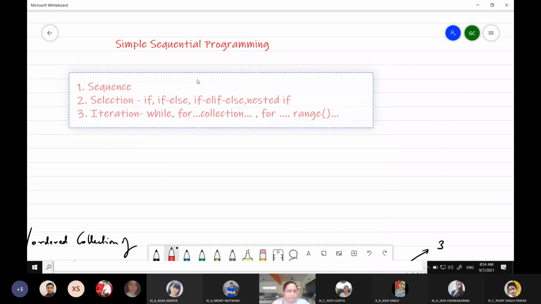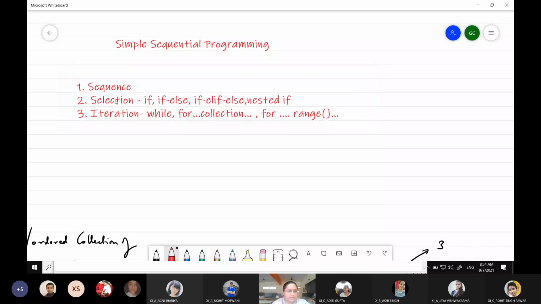Please, whenever you are preparing anything, keep these three things in mind. Okay, ये तीनों चीजें आपकी बिल्कुल clear होनी चाहिए, so that you can handle strings, lists, tuples, and dictionaries. The four important types of data structures which we are going to study during the whole course of class 11th. So we are beginning with sequential programming. Once we master this, we will move on to selection.